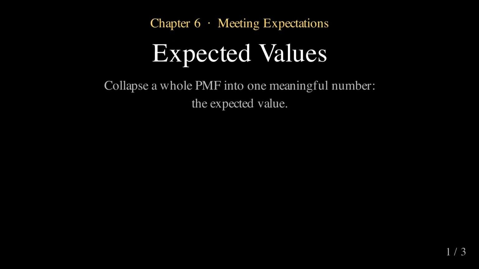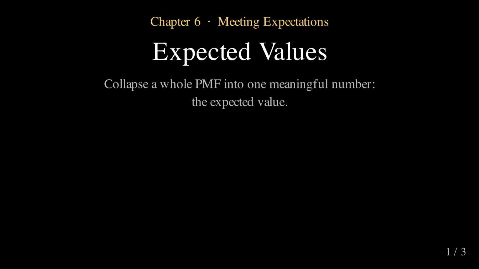We now know that applying a function to a random variable gives another random variable with its own PMF. So by now, a PMF is something we can build and transform. But a PMF is a lot of information, a whole table of values and probabilities. Very often, all we really want is one number, an average. This chapter is about the operator that produces such numbers, expectation.